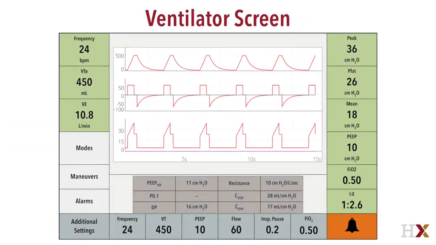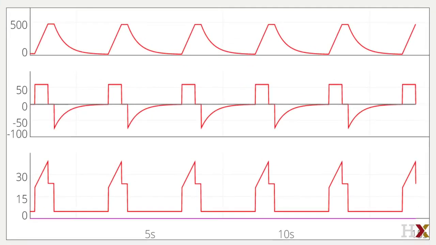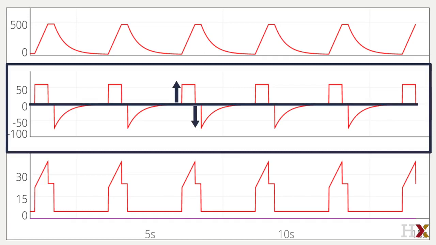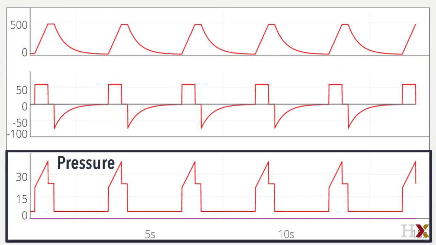A ventilator screen generally displays 2 or 3 scalars that consist of volume, flow, and pressure. They're not always in the same order, so you have to understand what you're looking at, keeping in mind that flow has measurements that are above and below the line. So in this example, volume is on the top, flow is in the middle, and pressure is on the bottom.